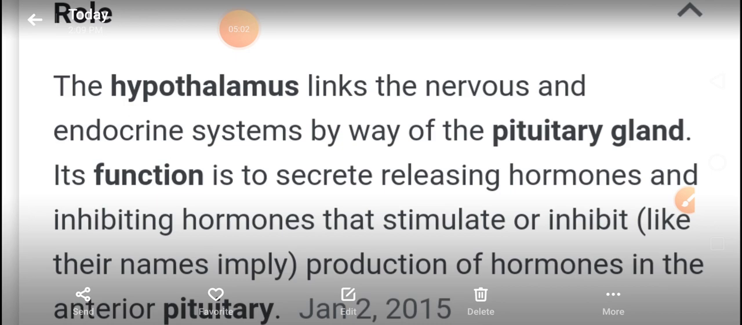Let's read it once more. The hypothalamus links the nervous system and endocrine system by way of the pituitary gland. Its function is to secrete releasing hormone and inhibiting hormone. The releasing hormone will stimulate and the inhibiting hormone will inhibit the production of hormones in the anterior pituitary. Understand now? So this is how the hypothalamus and pituitary are linked.